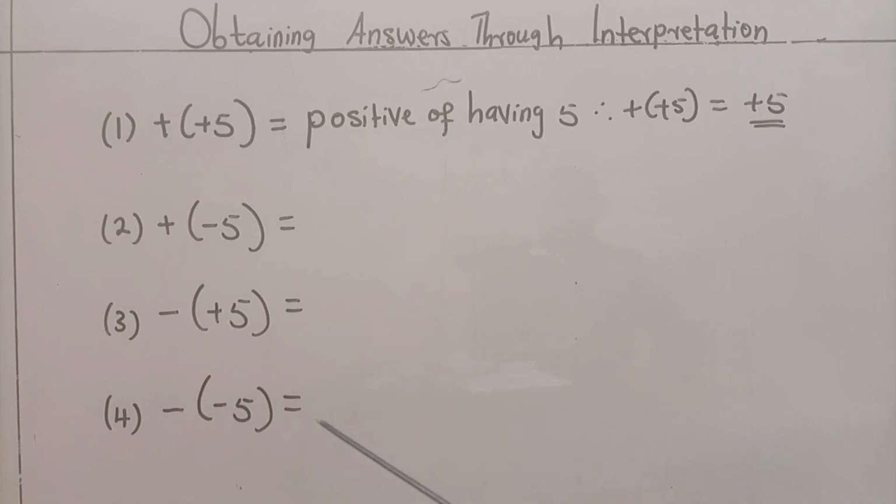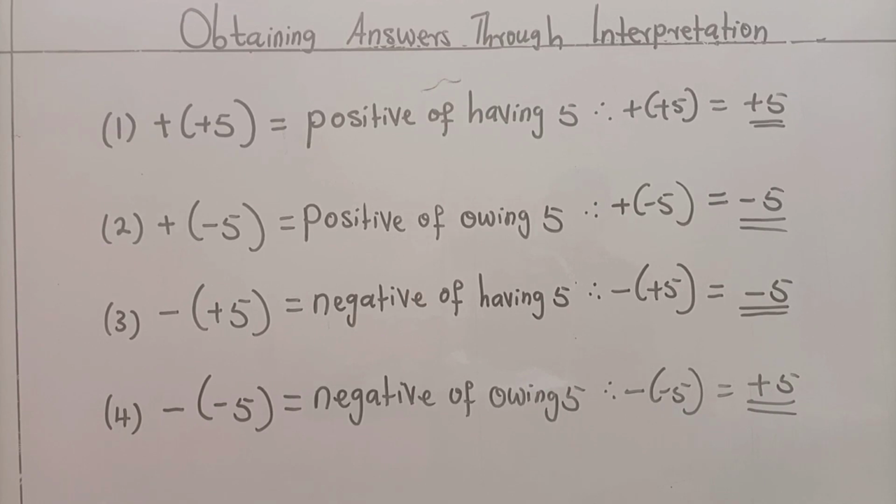What about these ones that remain? Let's find out what their meanings and thereafter the answers coming from them will be. Here are other meanings and then the consequent answers. Plus bracket minus 5 is positive of owing 5. Owing 5 is here. Positive of is here.